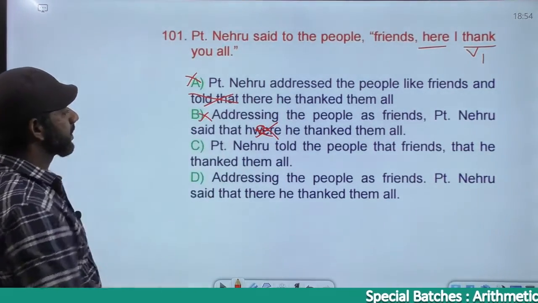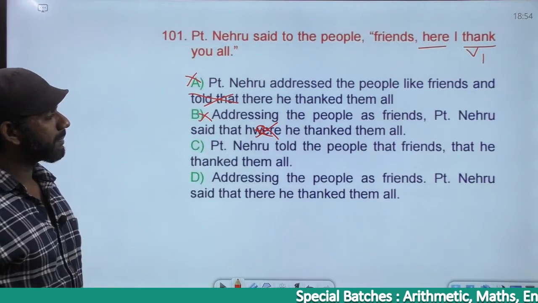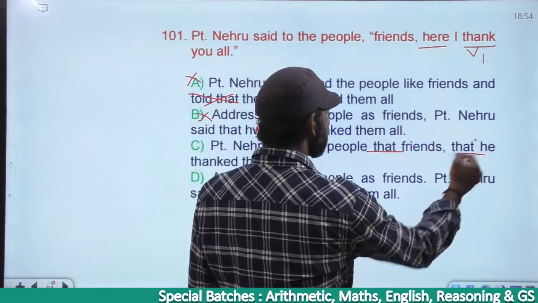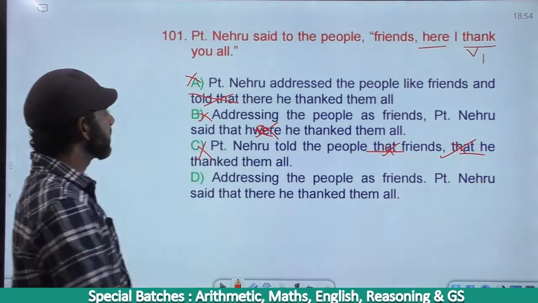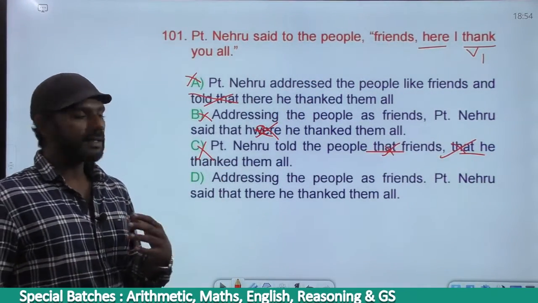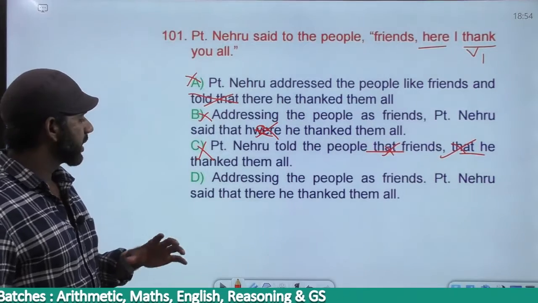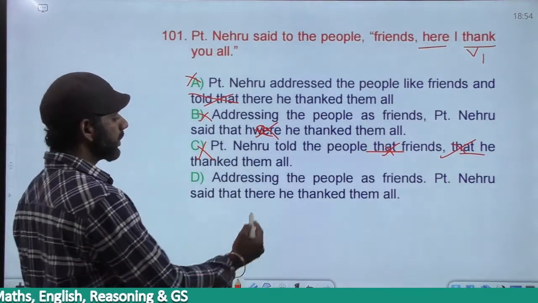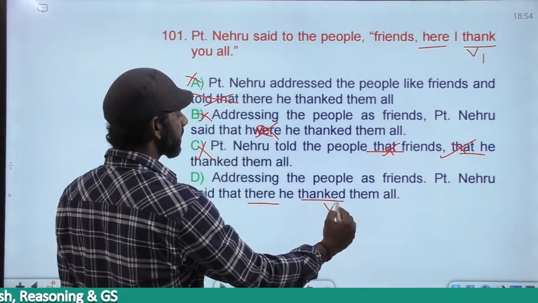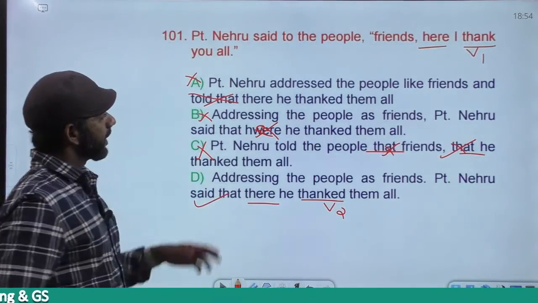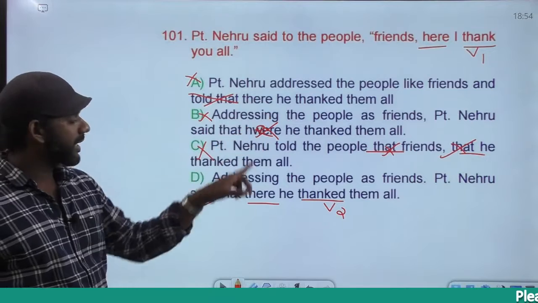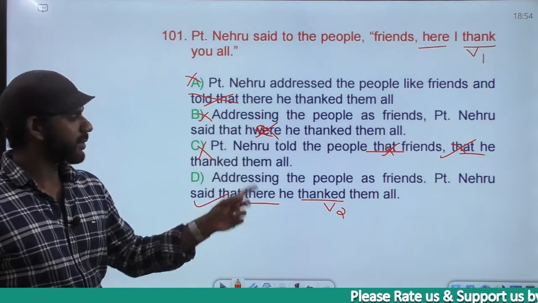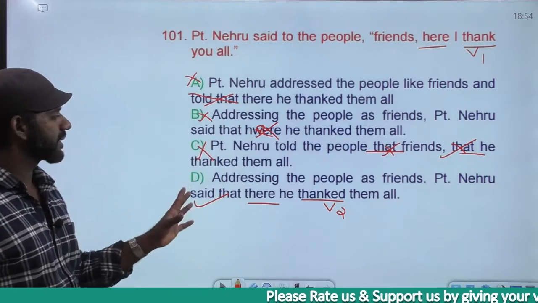Come to option C. Pandit Nehru told the people that friends that he thanked them all. Redundancy does not make any sense. Option C is gone. Option D: Addressing the people as friends, Pandit Nehru said that there he thanked them all. Here became there. Simple present became simple past. Completely fine. The only difference between option B and D is B says here and D says there. So here it must be there only. Right. The answer must be D.